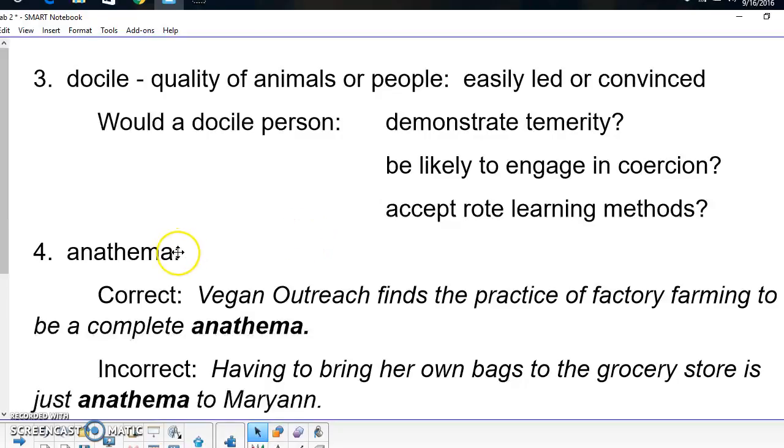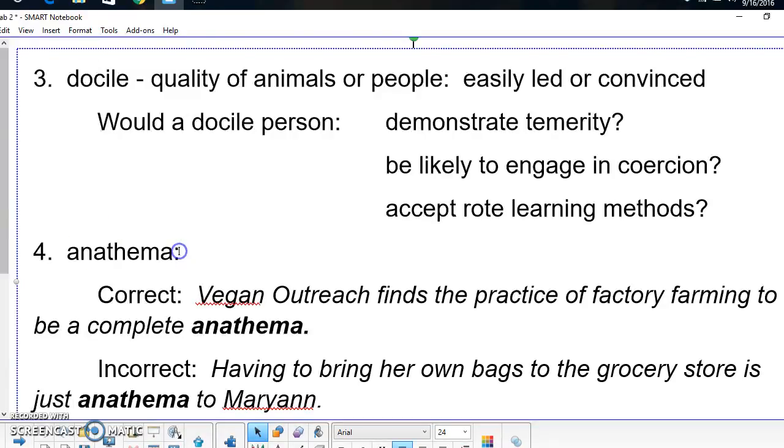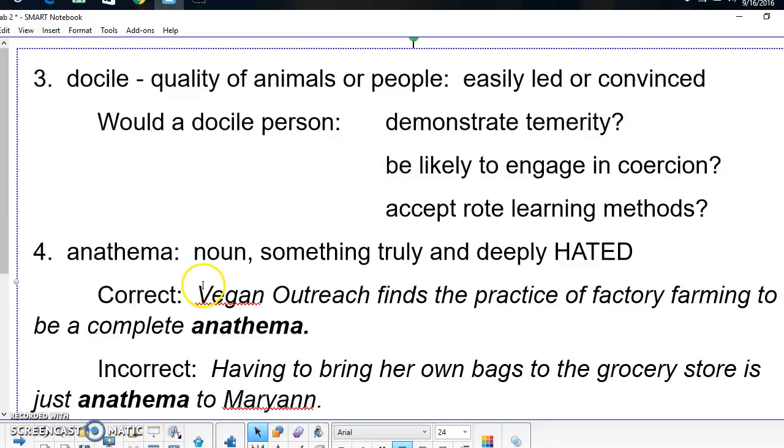Okay, here's a word you want to keep track of in terms of its pronunciation. The stress goes over here. It's anathema, so the stress is going to go here on that second syllable, anathema. And all anathema means, it's a noun, and it means something truly and deeply hated. So it can't be used for things that are just disliked or something that's annoying. You have to save anathema for a thing that you truly, deeply, profoundly hate.